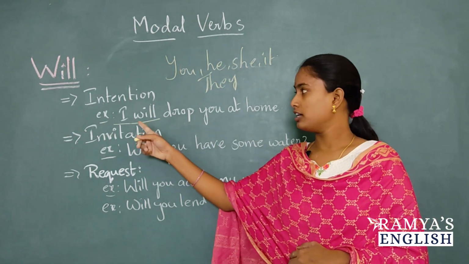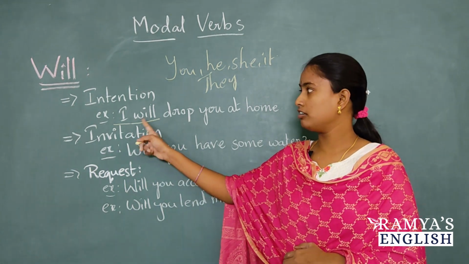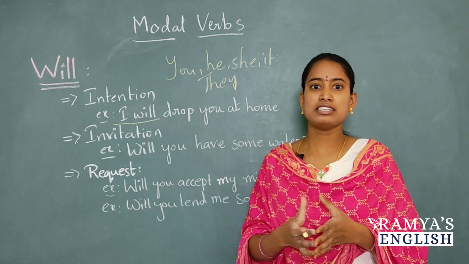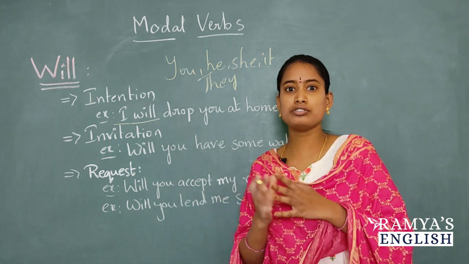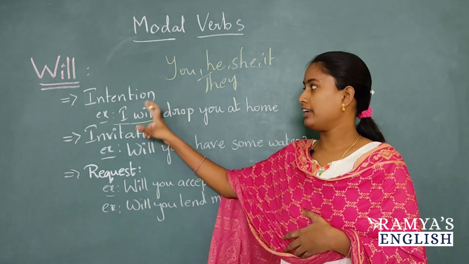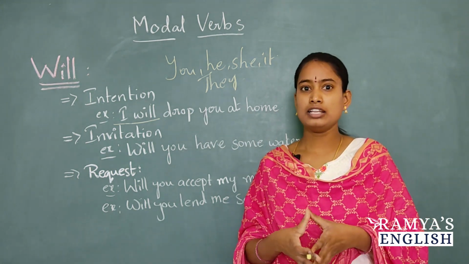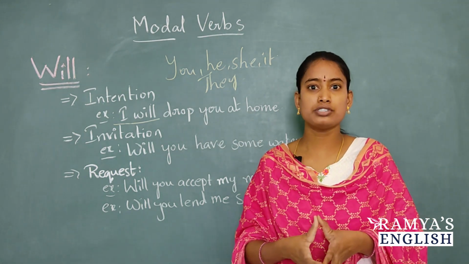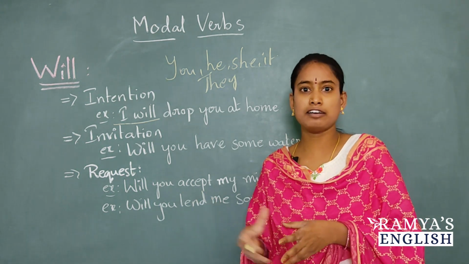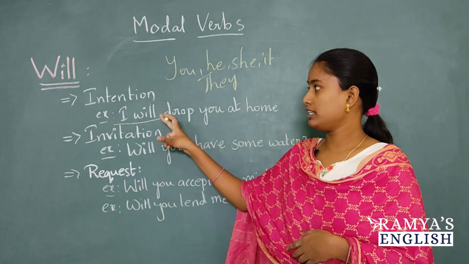Here if you observe, actually shall is used for I, but we have used will for I. So when we are using this will, it indicates that you are willing to do something on your own interest. So that is called intention. I will drop you at home, or I will help you. I will help you to carry your books. So you are expressing your intention in helping someone. I will help you. You don't worry. So that is the use of will.